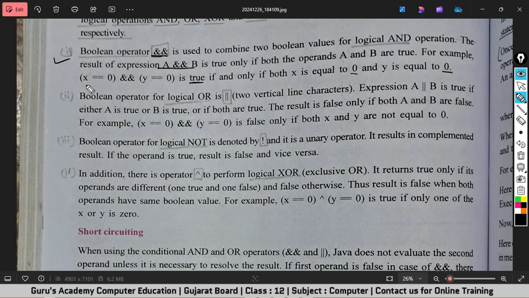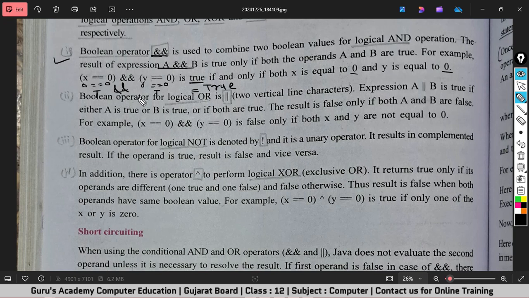So what is the value of x? It's 0. 0 equals to 0. So the result is true. What is the value of y? 0. 0 equals to 0. So the result is true. So in this case we have two different expressions and the result of both the expressions is true. So ampersand will return true as the final result. Okay.